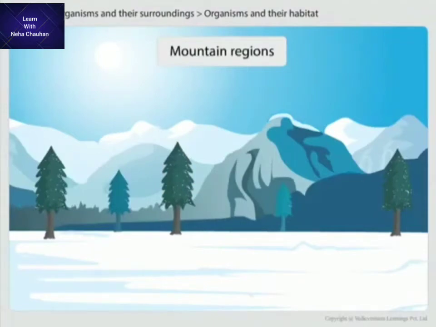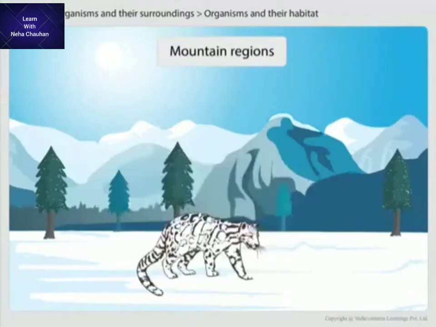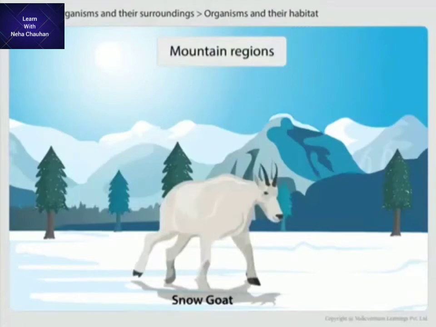Animals in these regions also have different adaptations. They have long and thick fur on their body to protect them from the cold surroundings, just like yak and leopard. They have thick fur to protect them from the cold and from the snow. They have white fur also to protect them from their prey.